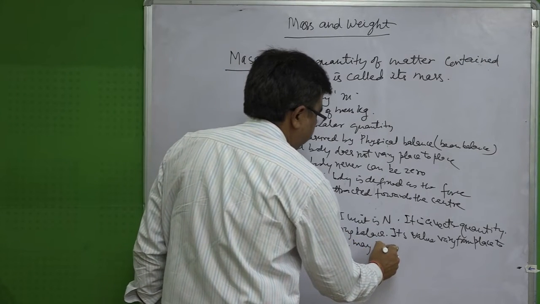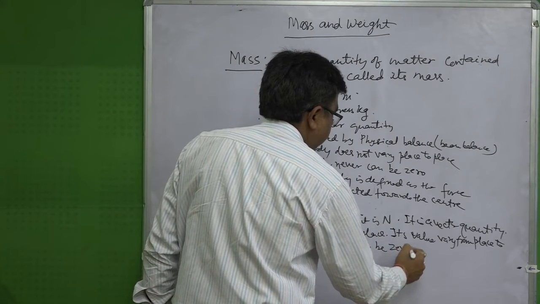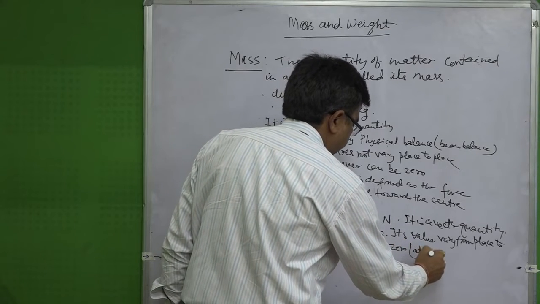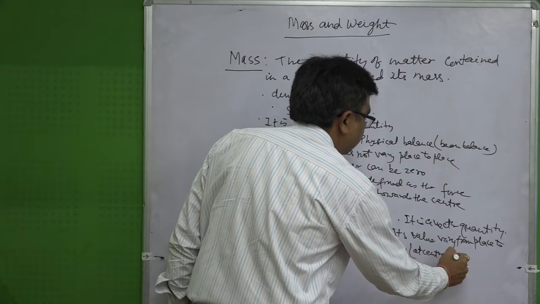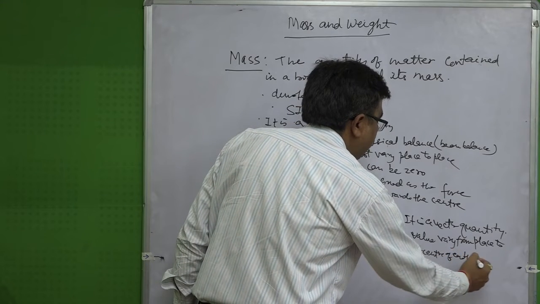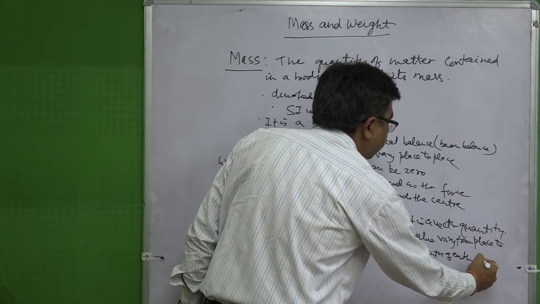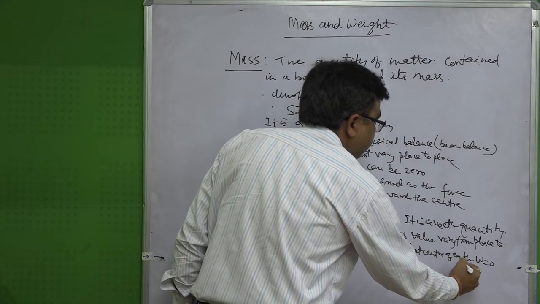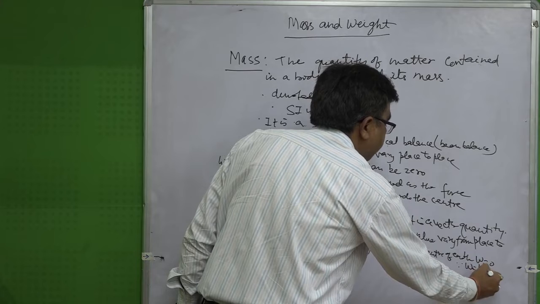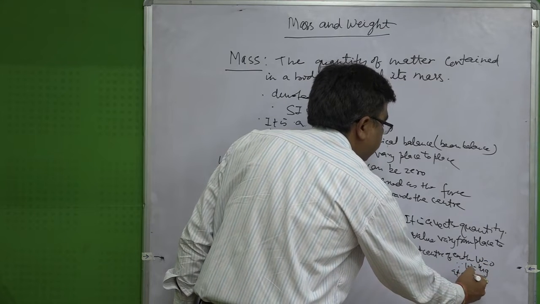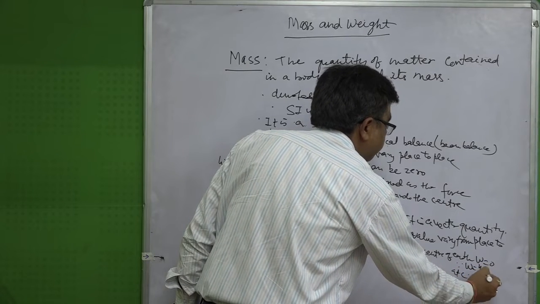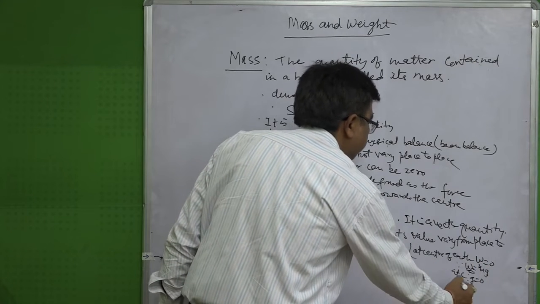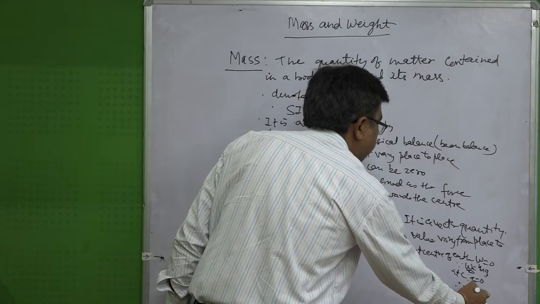Its value may be zero. For example, at the center of the earth, weight is 0. Why is it 0? Because W equals m into g, and at the center of the earth g is 0. So, m into 0, W will come equal to 0. Therefore, W equals 0.